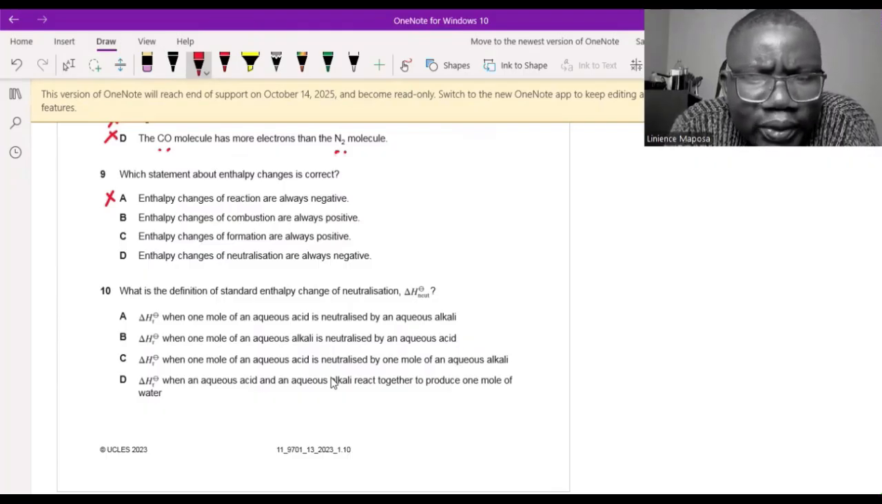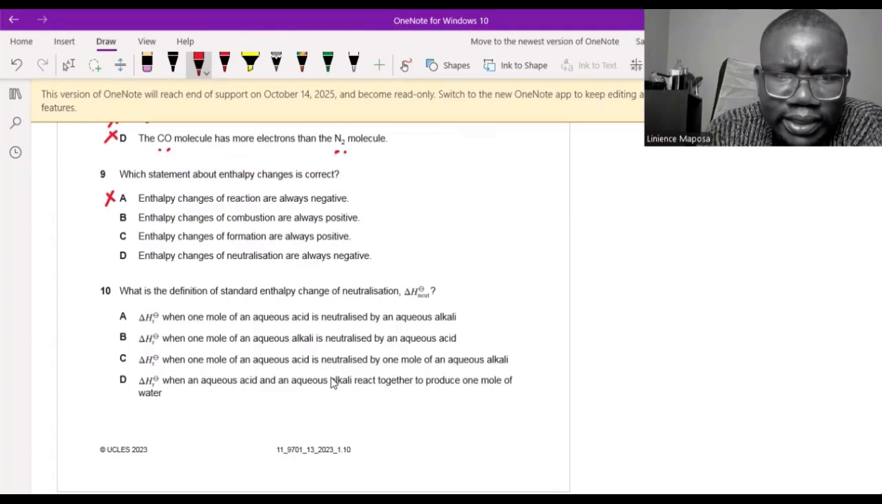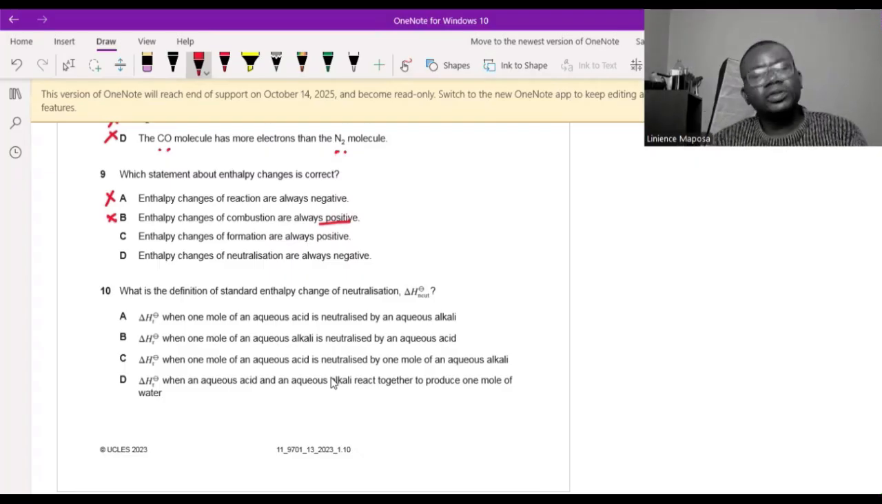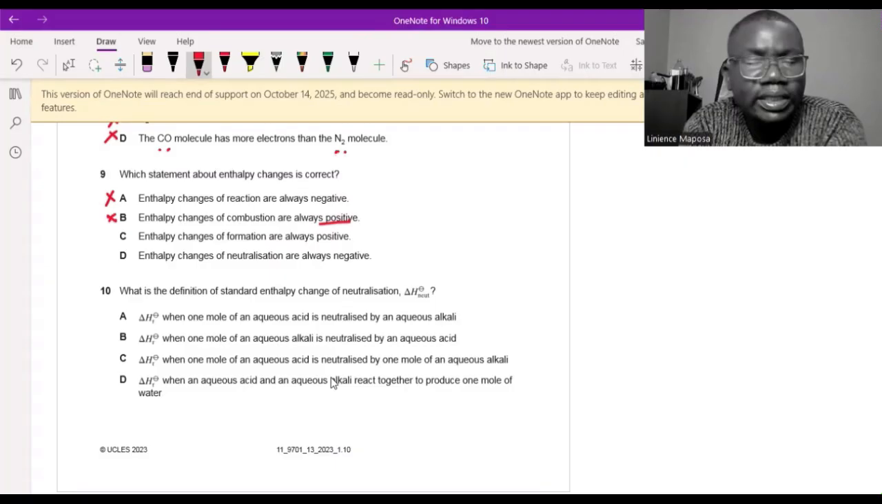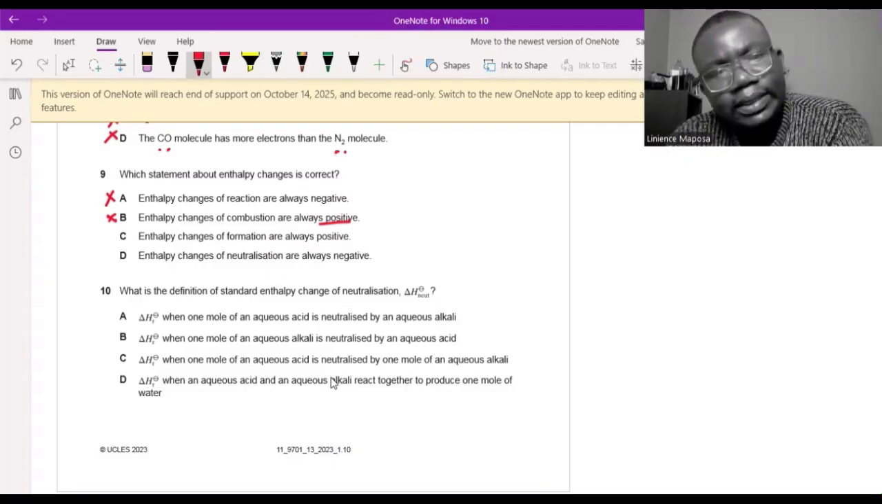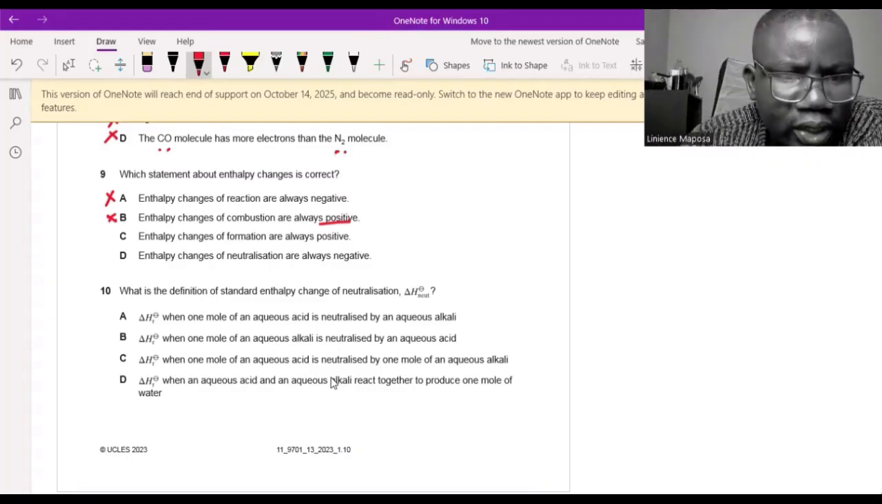Enthalpy changes of combustion are always positive. Combustion, no, they're not always positive. When you burn something, you release energy, so delta H is negative. So definitely wrong here. It's supposed to be negative. Enthalpy changes of formation are always positive. Formation, no. Because when you form, bonds are being formed. When you form bonds, energy is released sometimes. So no, most times. If you remember in IG1, we say when you're calculating delta H from bond energies, the right side, there's bond formation, which is exothermic, so which is negative. So I can bet now that C is wrong.